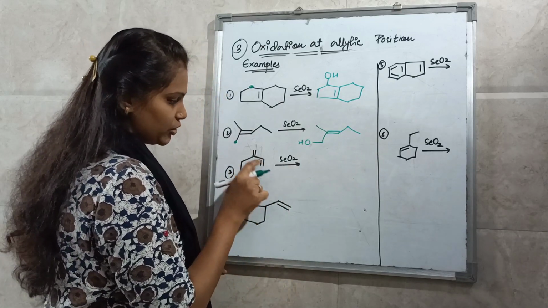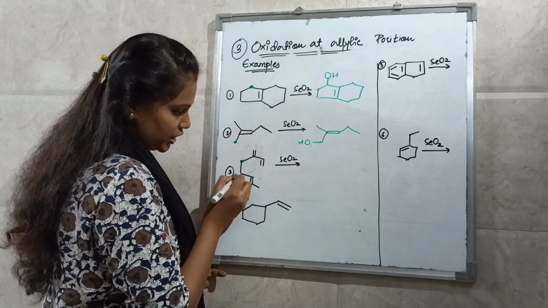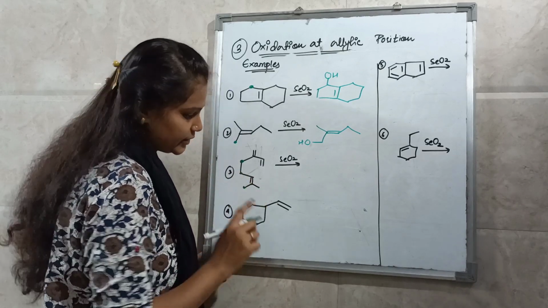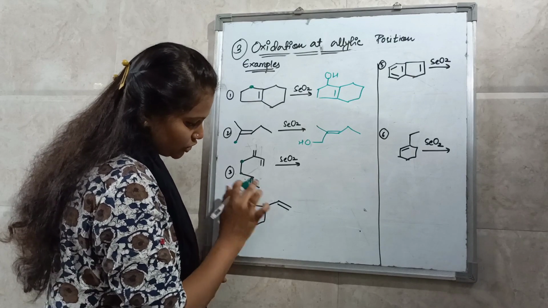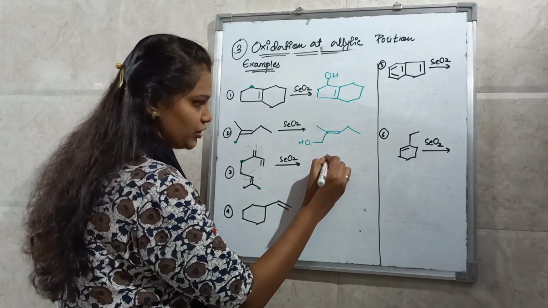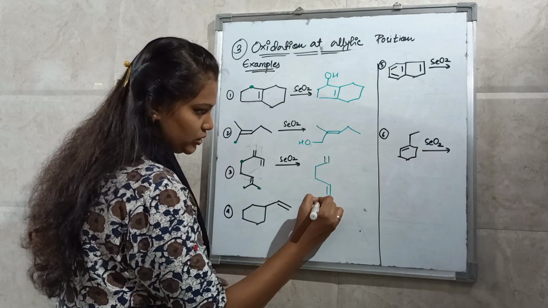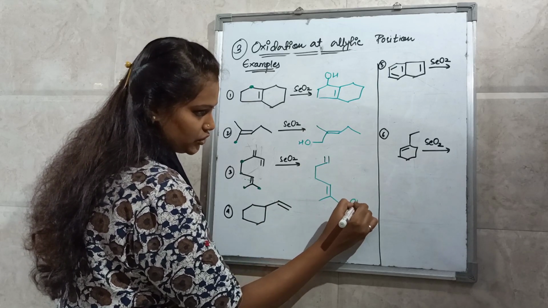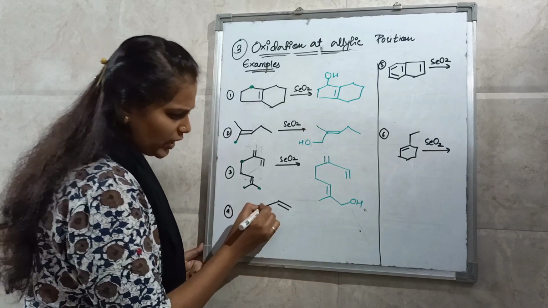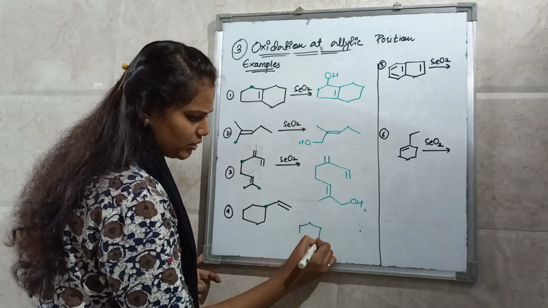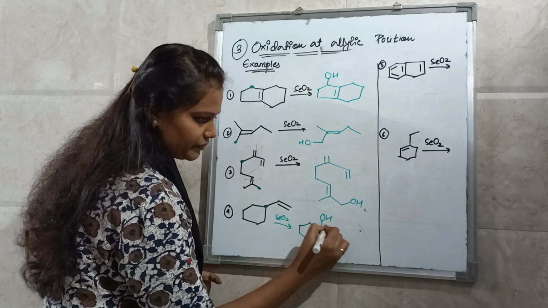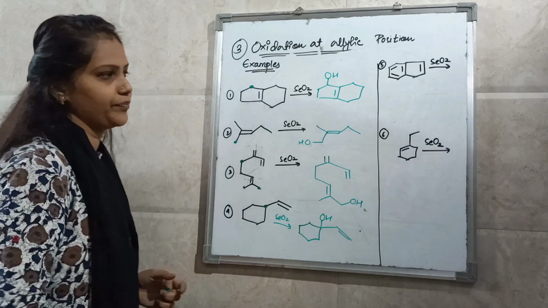Here no allylic position, here you have 1 allylic position, here you have 3 allylic positions, so the more substituted double bond will oxidize, and out of these two, this side is more substituted, right, and out of these two, this one is trans, so this will oxidize to OH and you will get this as a product. Here you have only 1 allylic position, so this allylic position will oxidize to OH.